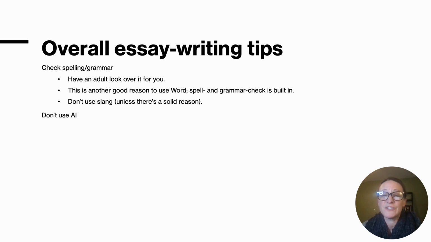To that end, don't use AI because that's not your language. That's a computer's language. Also, CIEE and other companies and organizations use AI detectors. So if AI is detected or suspected, that's a fantastic way to ensure you don't get any money, and we don't want that.